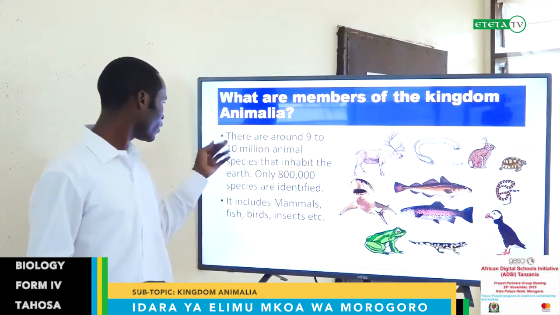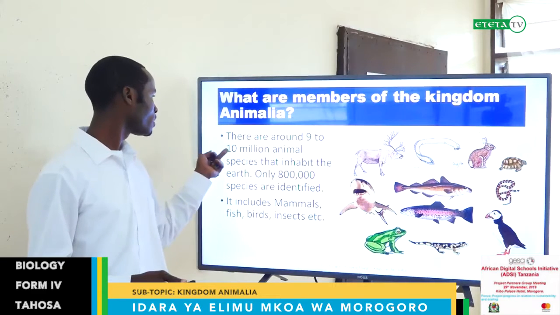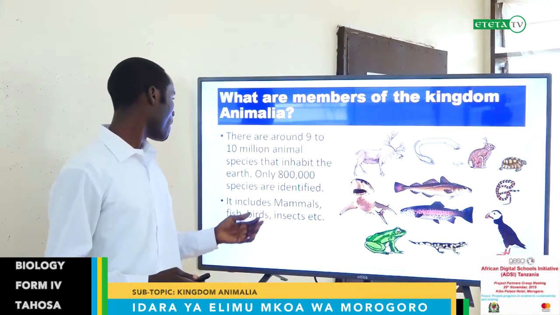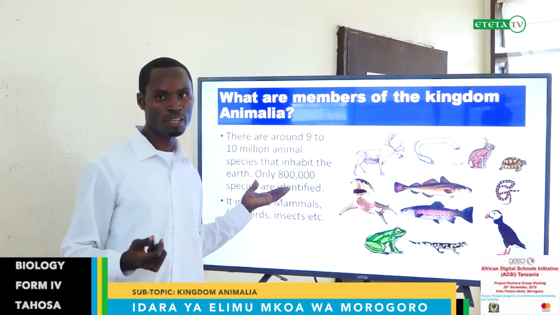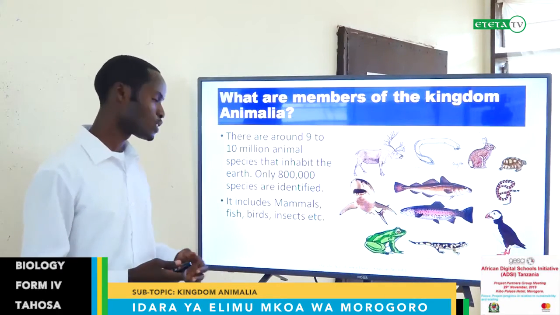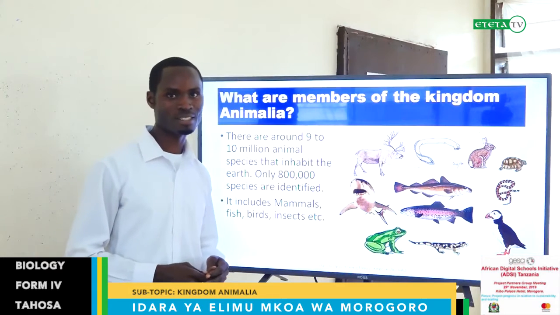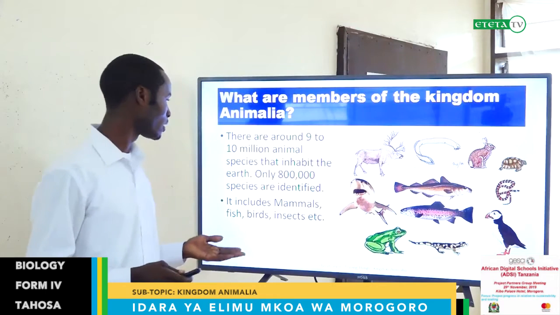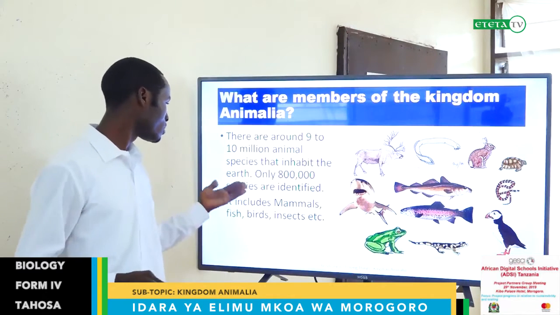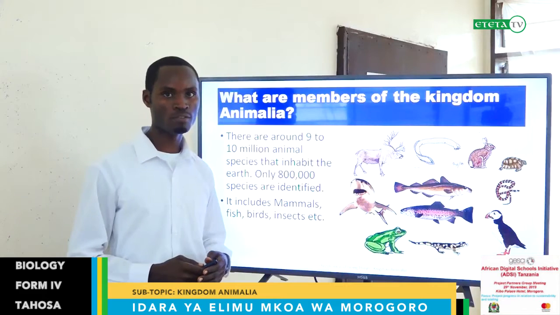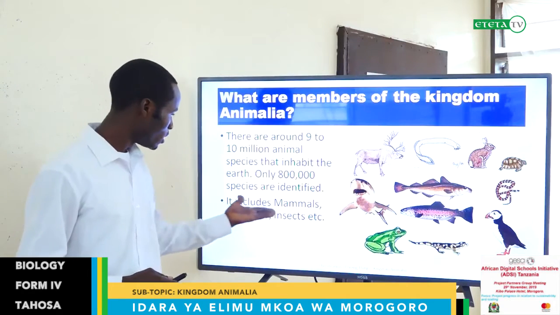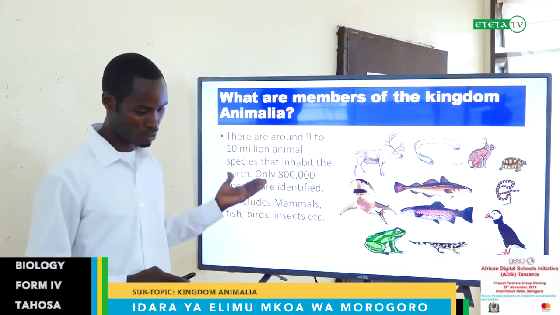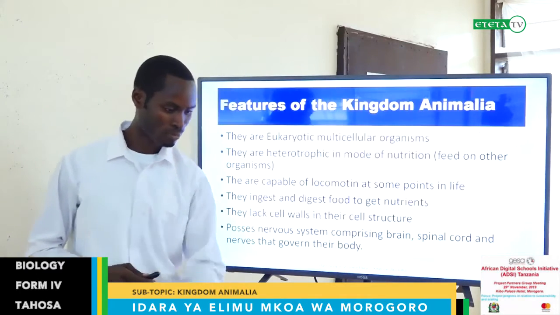And we have a lot. There are around 9 to 10 million animals on this earth's surface, but we know only a few of them. About 800,000 species have been identified by scientists. So probably we have a lot of animals which are unknown, not identified until now. It includes mammals, those animals which suckle their young babies, fish, birds, insects. All are members of the Kingdom Animalia.